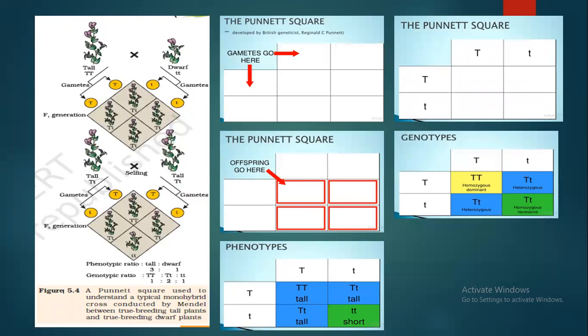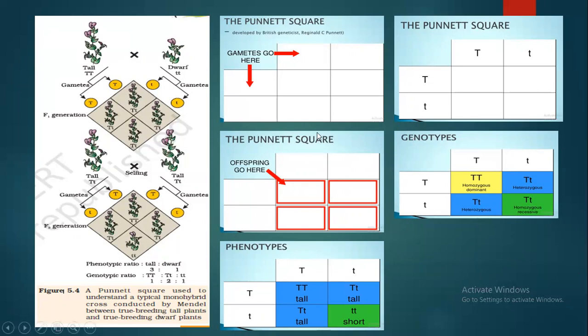Now, this whole monohybrid cross, and later on the dihybrid cross also, can be studied more easily with the help of a Punnett square. The Punnett square was developed by a British geneticist, Reginald C. Punnett, and that's why it is named the Punnett square, after the scientist who developed it. This Punnett square is drawn to find the genotypes of the offspring.